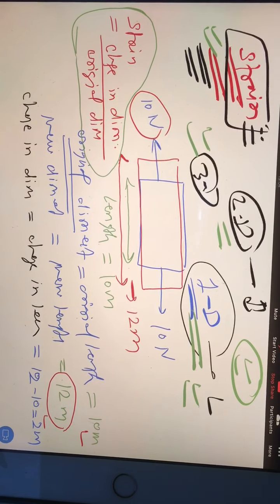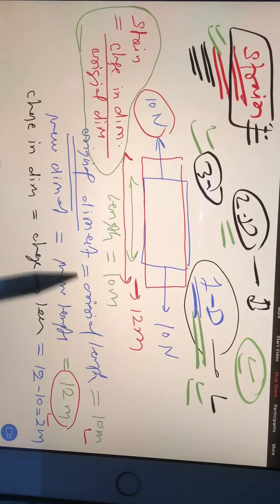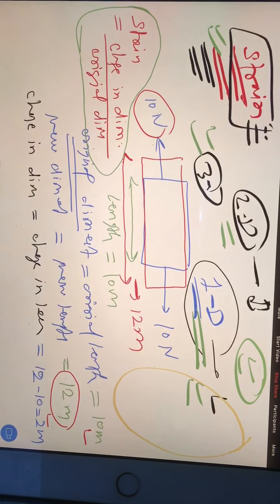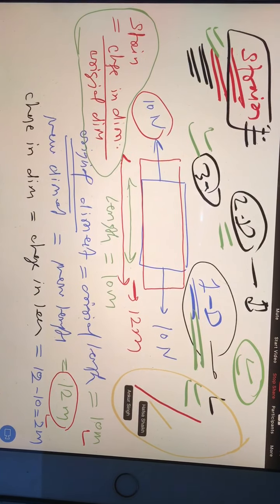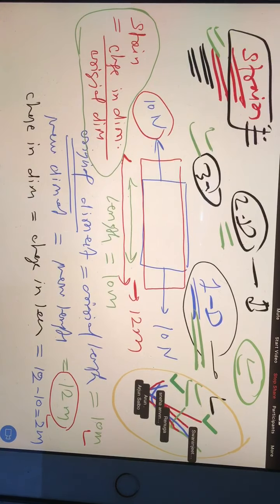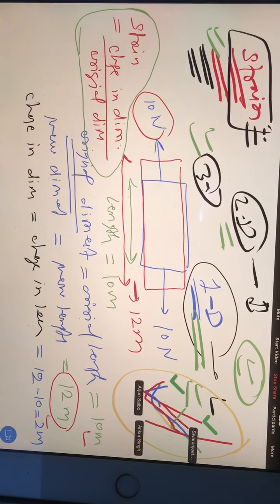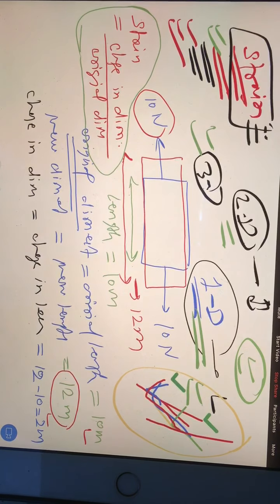Okay. Everyone take down and then tick in this area once you are done. Very good. Now we will understand different types of strains one by one.